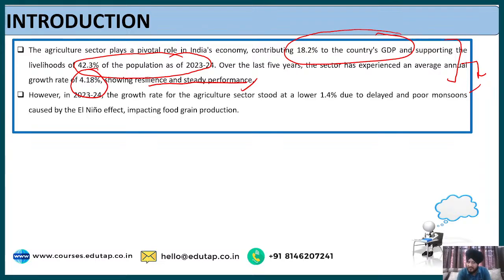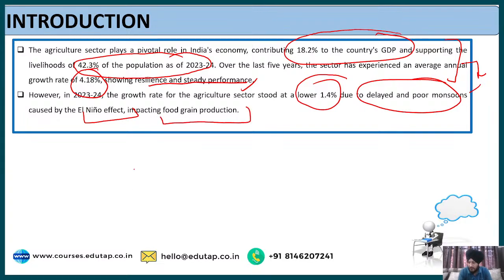However, in 2023 to 2024, the growth rate for the agriculture sector stood at a lower 1.4%. So if we compare it, even though the growth rate had been 4.818%, it has been lower compared to the previous year. And what was the reason? Due to delayed and poor monsoons caused by the El Nino effect, which has obviously impacted food grain production. Fine. So this is something that we can write in our introduction.